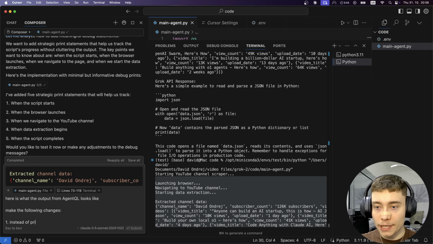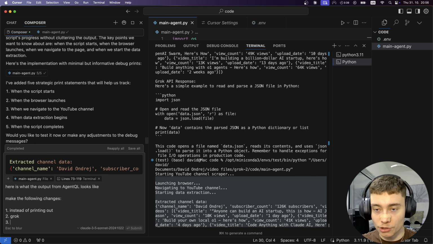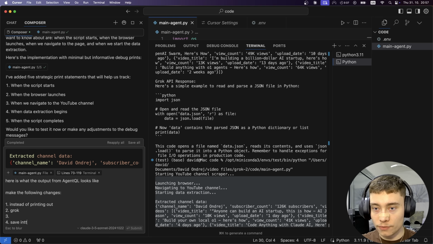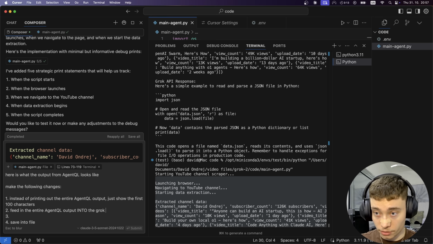Instead of printing out, I need to write these ideas out. Save into file. All right, so instead of printing out the entire AgentQL output, just show the first 100 characters. The second change is feed in the entire AgentQL output into the Grok prompt via a variable.